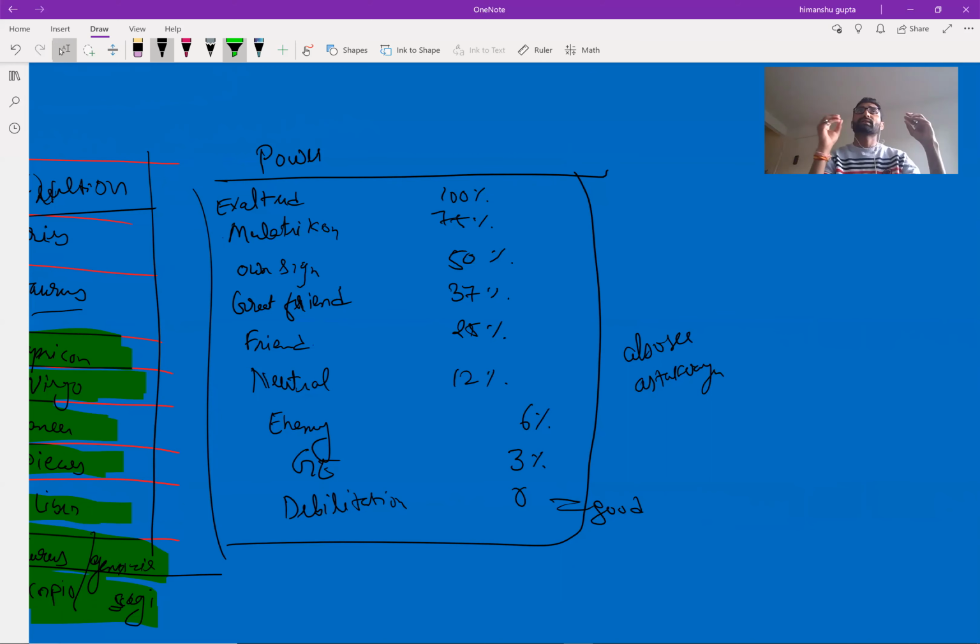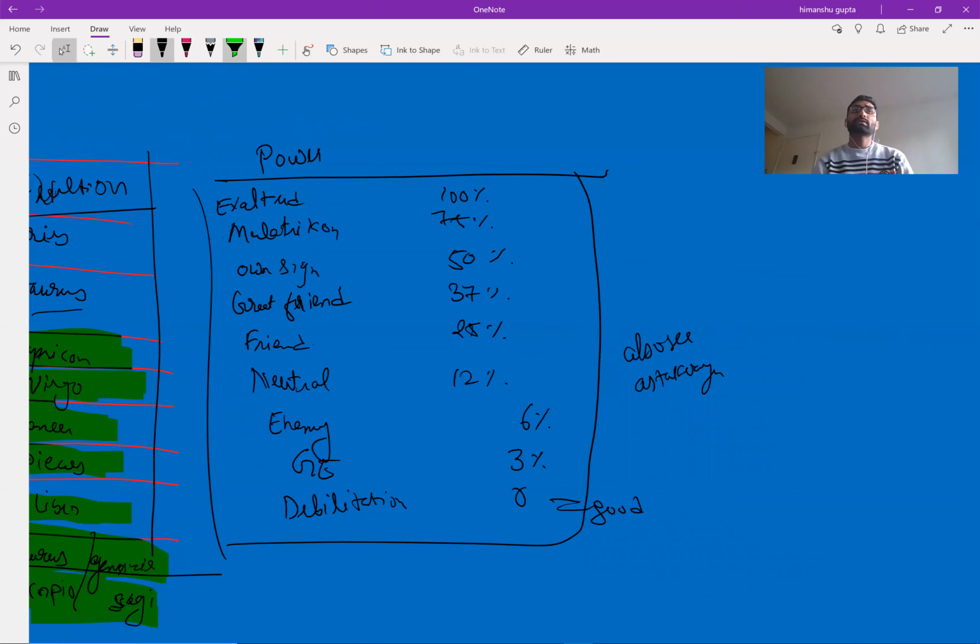For example, the Sun is exalted from 0 to 10 degrees, but the pure exaltation point, the highest point, is 10 degrees. So if the degree is near 10, like 8, 9, 10, then it will show its highest effect, that is 100%. The second thing is the Mooltrikon sign.